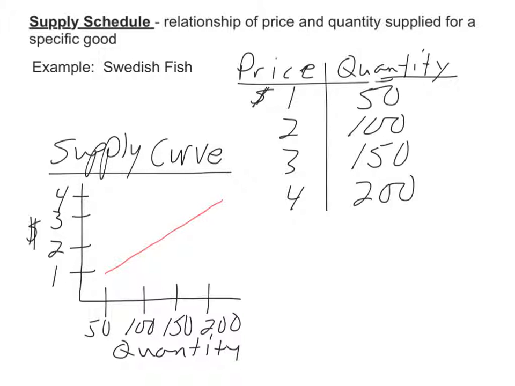And then from the supply schedule, that table, you can make the supply curve, that graph. So it's quantity on the x-axis, horizontal, and price of the product on the vertical axis, which is the y-axis. And it goes up to the right, compared to a demand curve, which goes down to the right.